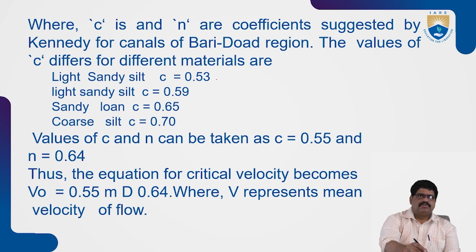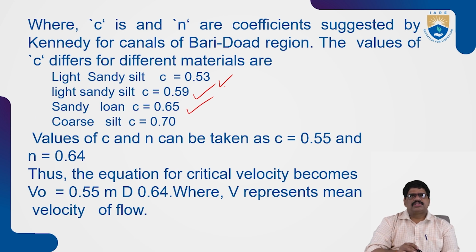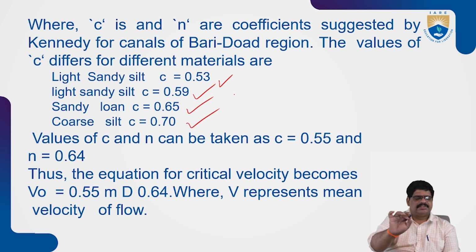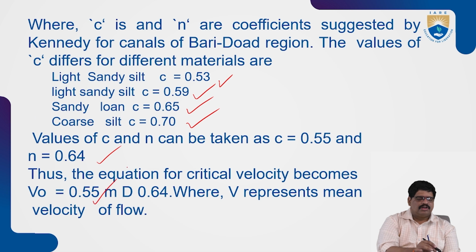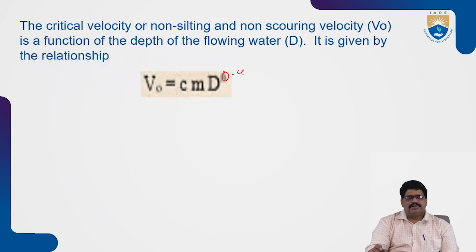For light sand soils we take C as 0.53, for light sand silt 0.59, for sandy loam 0.65, and for coarse silt C is equal to 0.70. The values of C and N can be taken as C equal to 0.55 and N equal to 0.64. So the equation for the critical velocity becomes V naught equal to 0.55 m D to the power of 0.64, where V naught represents the mean velocity of the flow.